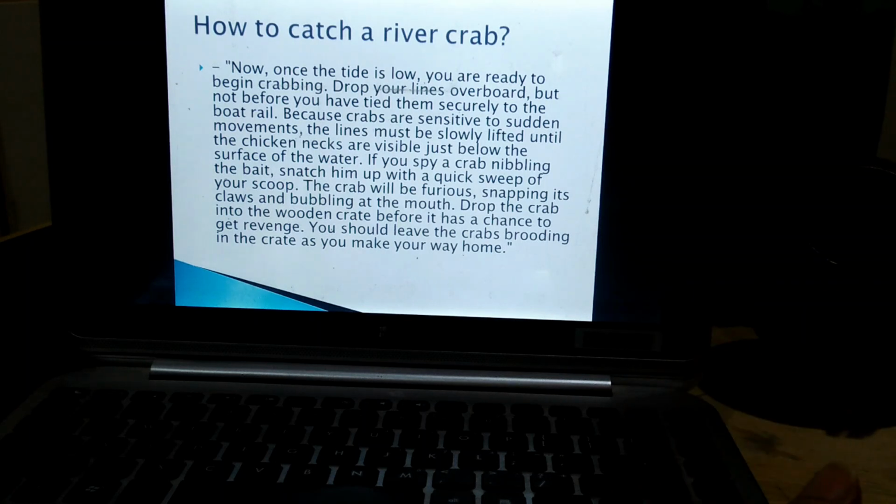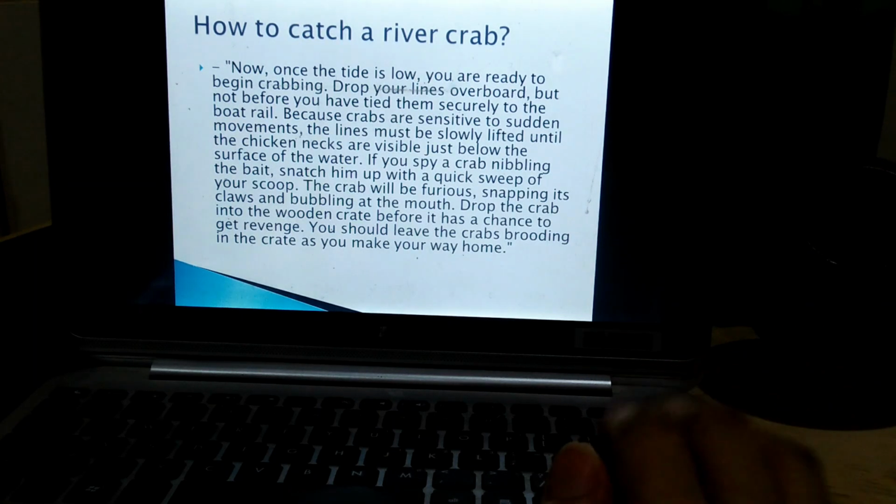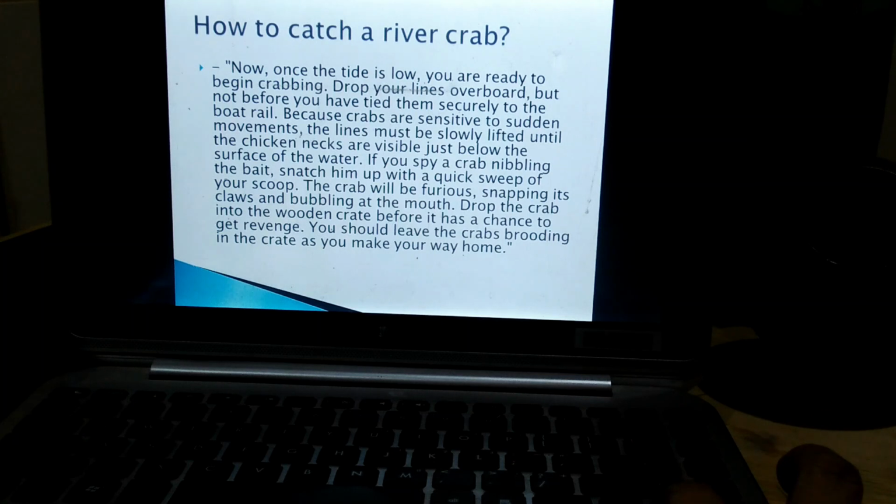So the title explains it very well, and the writer has given minute detail on how you can catch a crab. I think now you are very clear about how you can move from general to specific order. First you explain how to catch a river crab, and then you give the minute details about it.